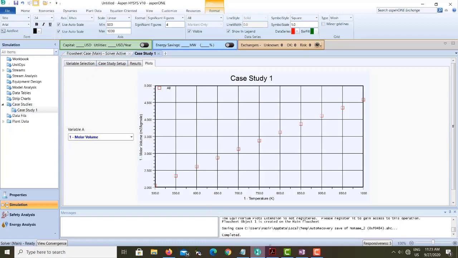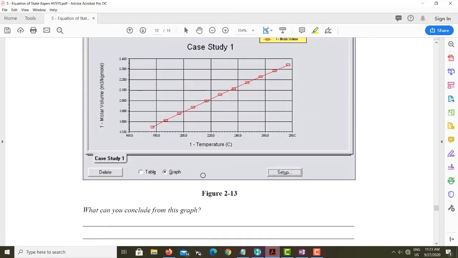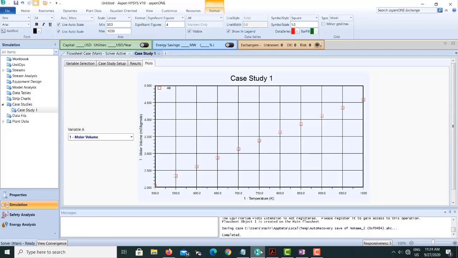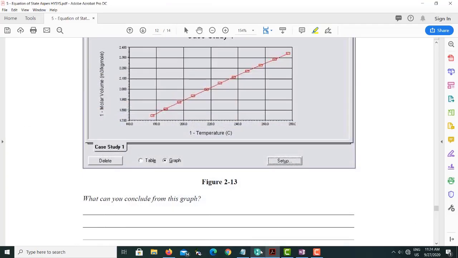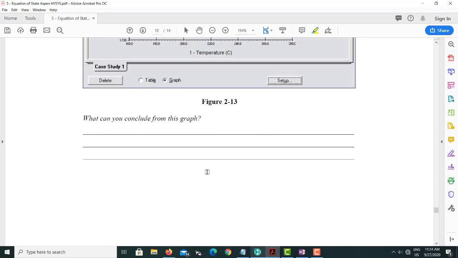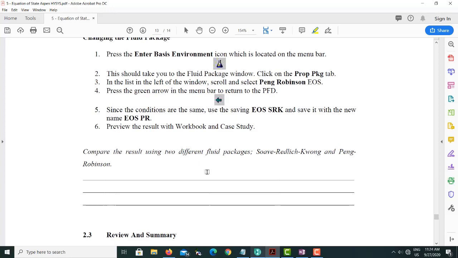So what is the question? The question is you need to study the case study steps. What is the effect of changing temperature on the molar volume? Here they mention degrees Celsius, but in our example we used Kelvin. It doesn't matter, but what is important is how the changing of temperature will affect the volume. You need to write it here: from the graph it is concluded that by increasing the temperature, the molar volume, or specific volume, will increase.